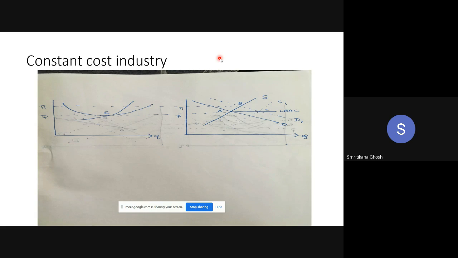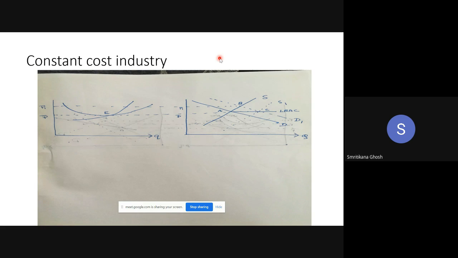Okay, ma'am. So this is our starting point. No change is there. Everything is a very, very ideal situation. This is the first long run equilibrium. A is our starting long run equilibrium.